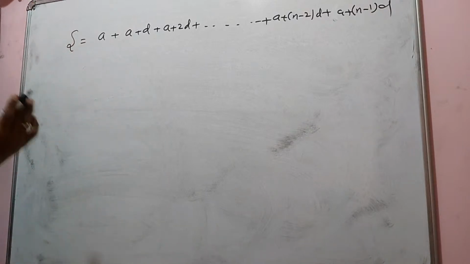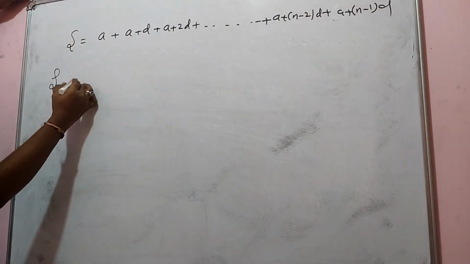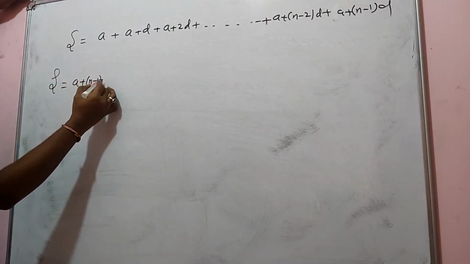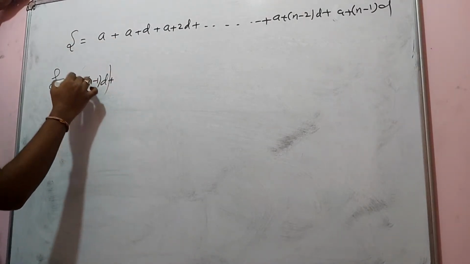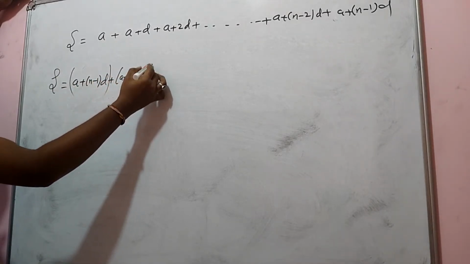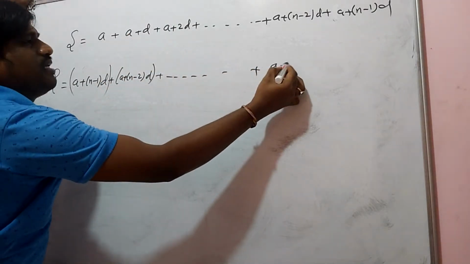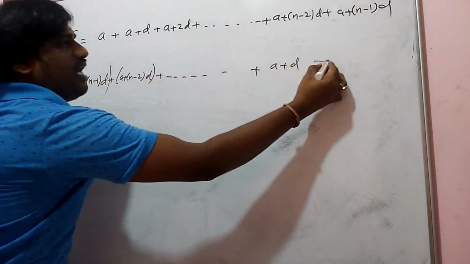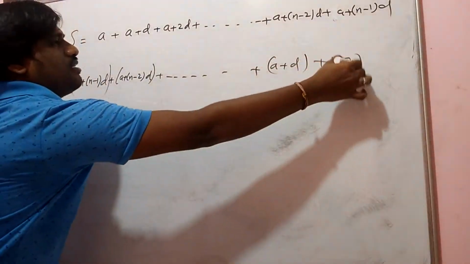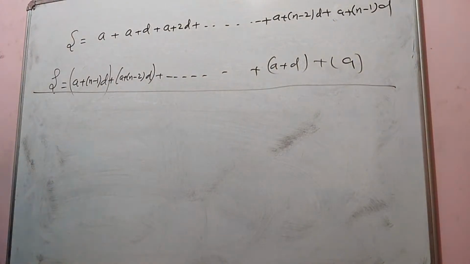So then, as per Carl Friedrich Gauss, let us start. This is also writing in reverse. So I wrote here a plus (n minus 1) into d, and a plus (n minus 2) into d, the same thing. Coming back to the last term here, a plus d, here will be a. Now I'm going to add these, then I'm going to get the sum of the arithmetic progression.